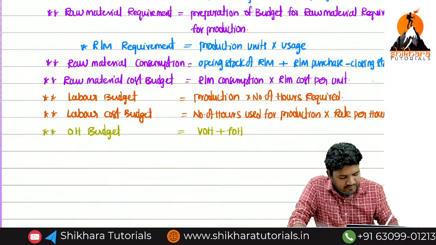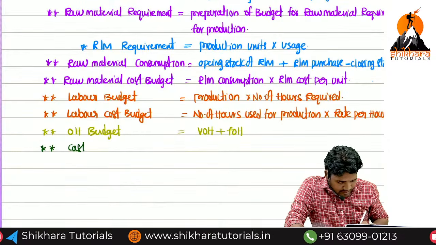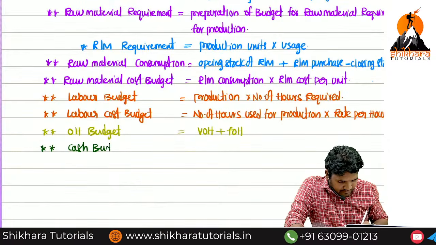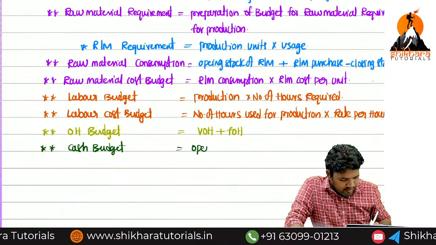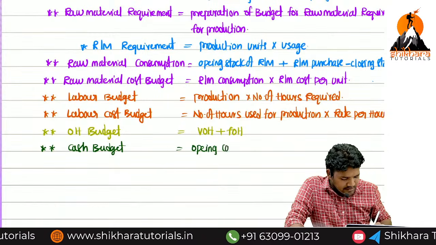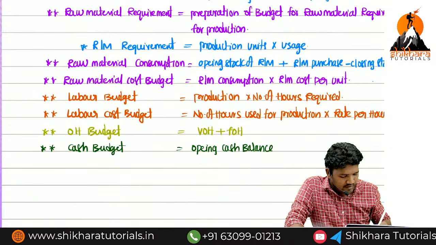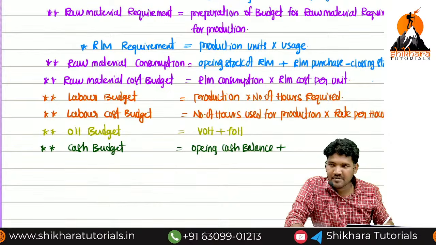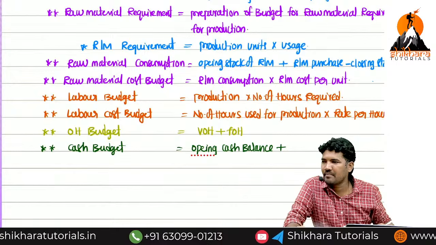Next, ma, what budget, ma? Cash budget. Opening cash balance plus receipts minus payments.